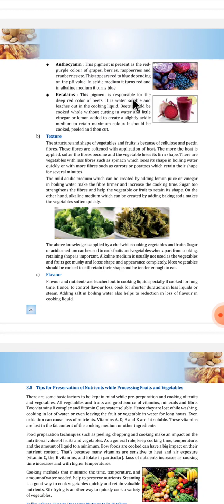Betalains. This pigment is responsible for the deep red color of beets. It is water soluble and leaches out in the cooking liquid. Beets. What precautions should we take while cooking beets?